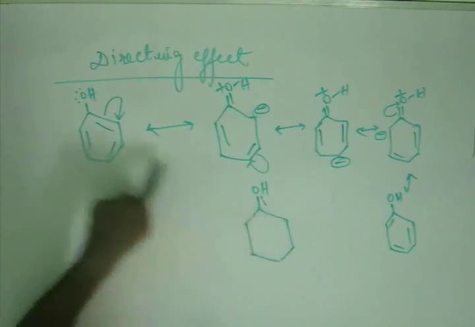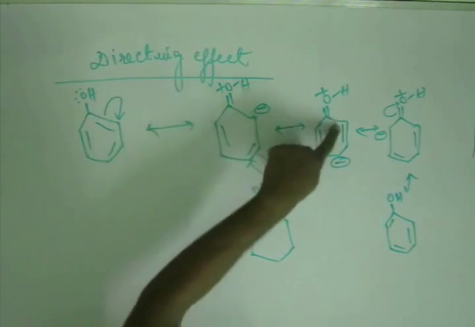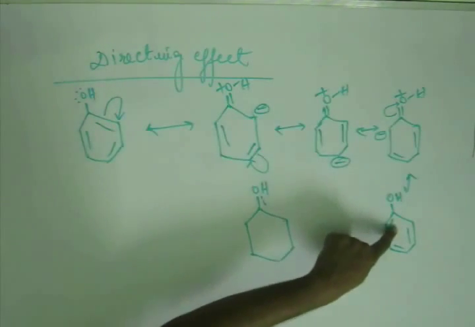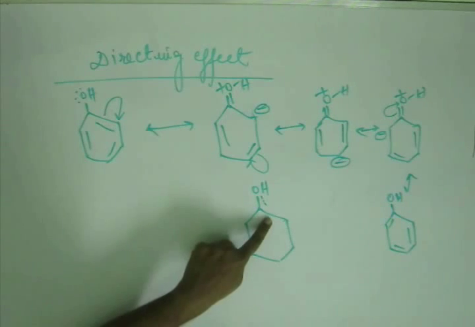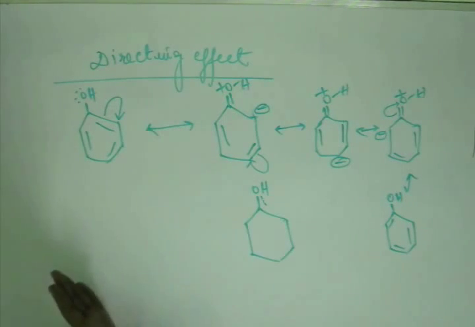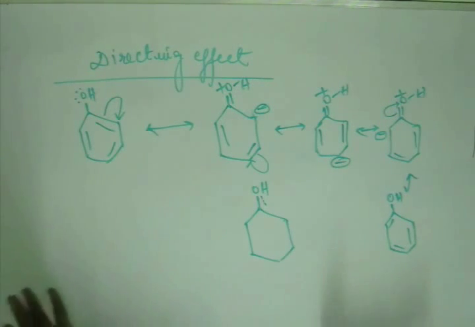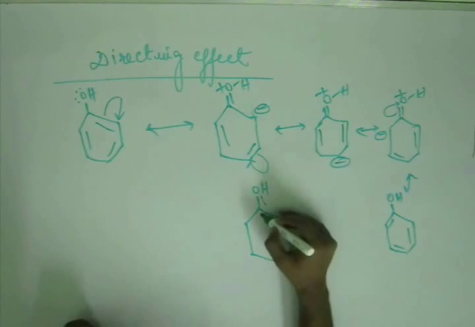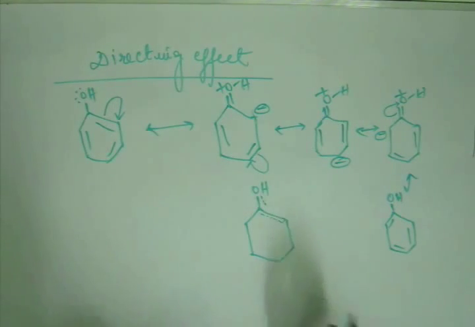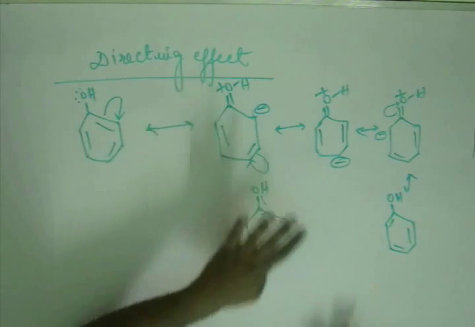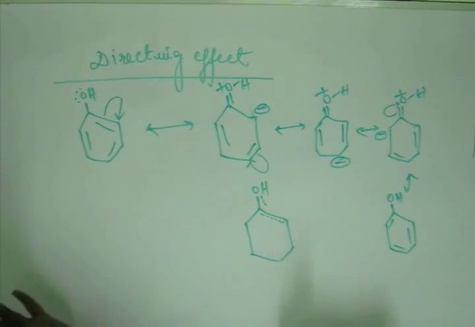Similarly, if you look at this position, you have a double bond, a single bond, single bond, single bond. That means here you don't have a single bond or a double bond, you have a mixture of these two. Now what percentage of double bond there is, we don't worry about it. It's somewhere between a single bond and a double bond, that is good enough for us. So here you have a double bond character. Likewise, just look at all these positions, you will find that at each position you have a mixture of single bond and double bond.